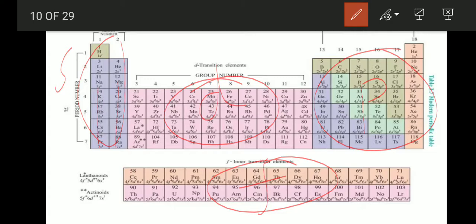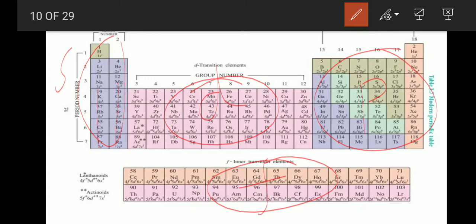The group 1 elements are called alkali metals, while the group 2 elements are called alkaline earth metals. They are soft metals possessing low melting and boiling points and low ionization enthalpies. They are highly reactive and form ionic compounds. They are highly electropositive in nature, and most of the elements impart color to the flame. We will study the properties of these group elements in detail in subsequent chapters.